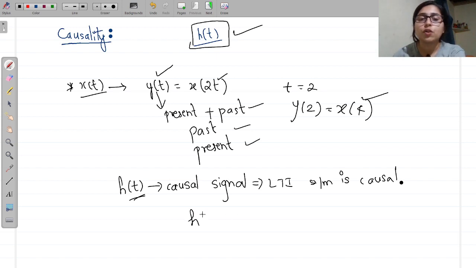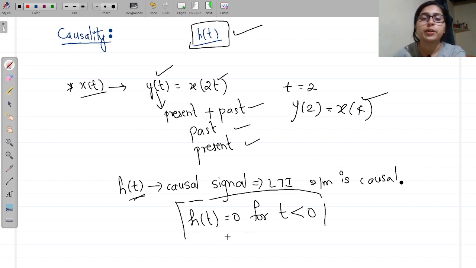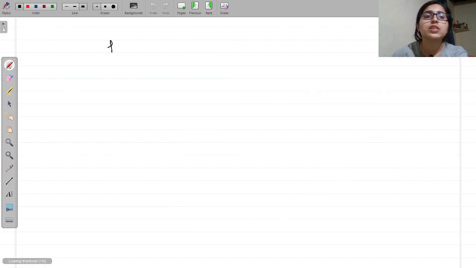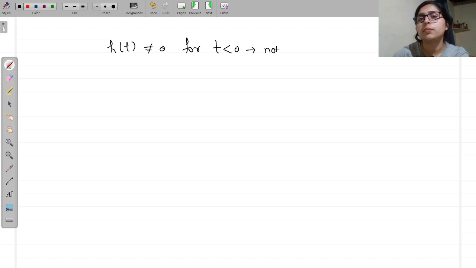That is, h of t is equal to 0 for t less than 0. This is the condition that has to be satisfied for the LTI system to be causal. Suppose there is some finite value, that is h of t is not equal to 0 for t less than 0, then this is a non-causal system.